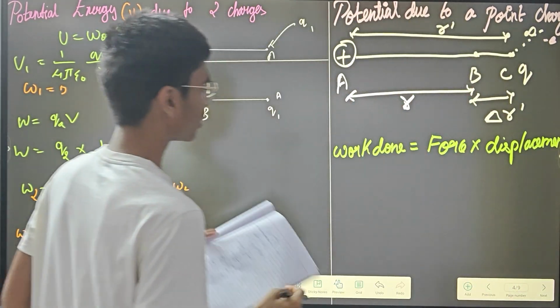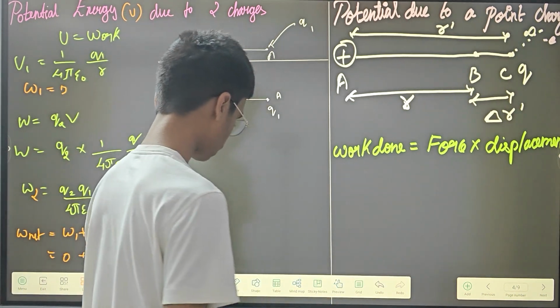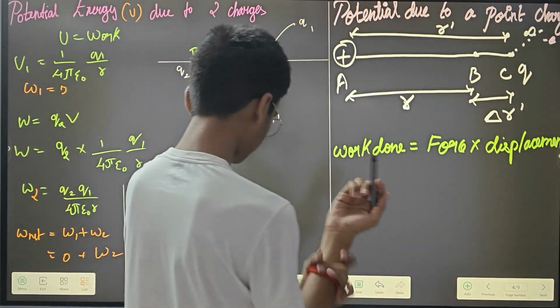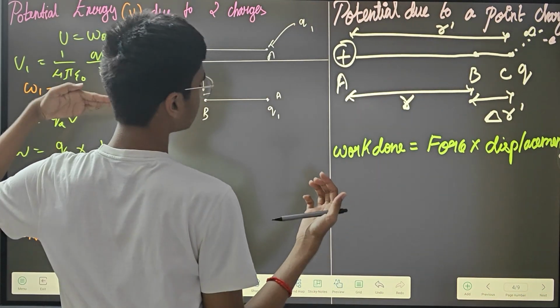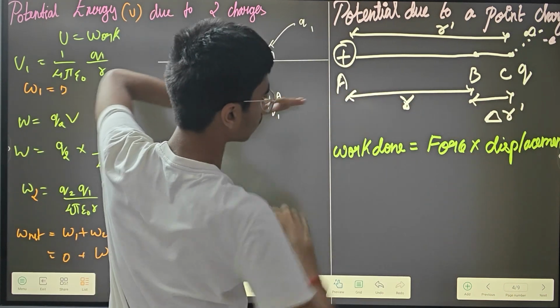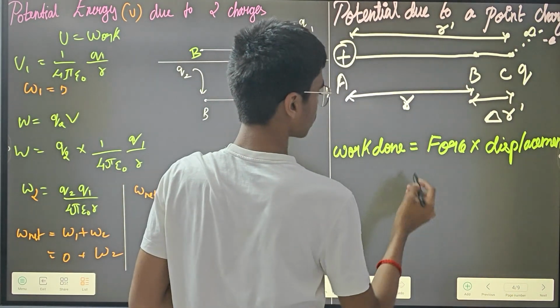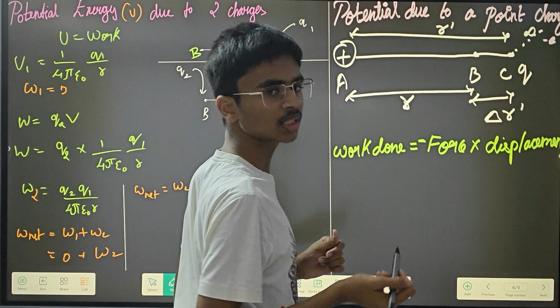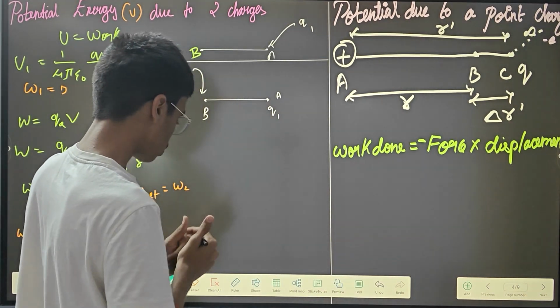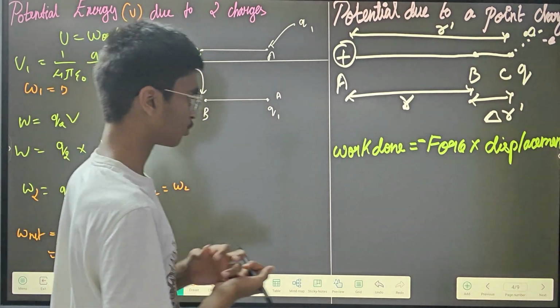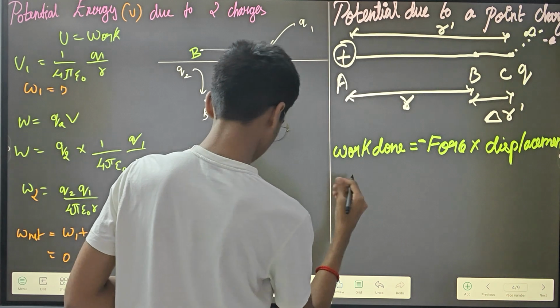Okay, so work done is equal to force into displacement. Here, since displacement is in this direction and force is in this direction, it is going to be negative. Here you have to put a negative symbol. If I am inputting the force value, see actually it is